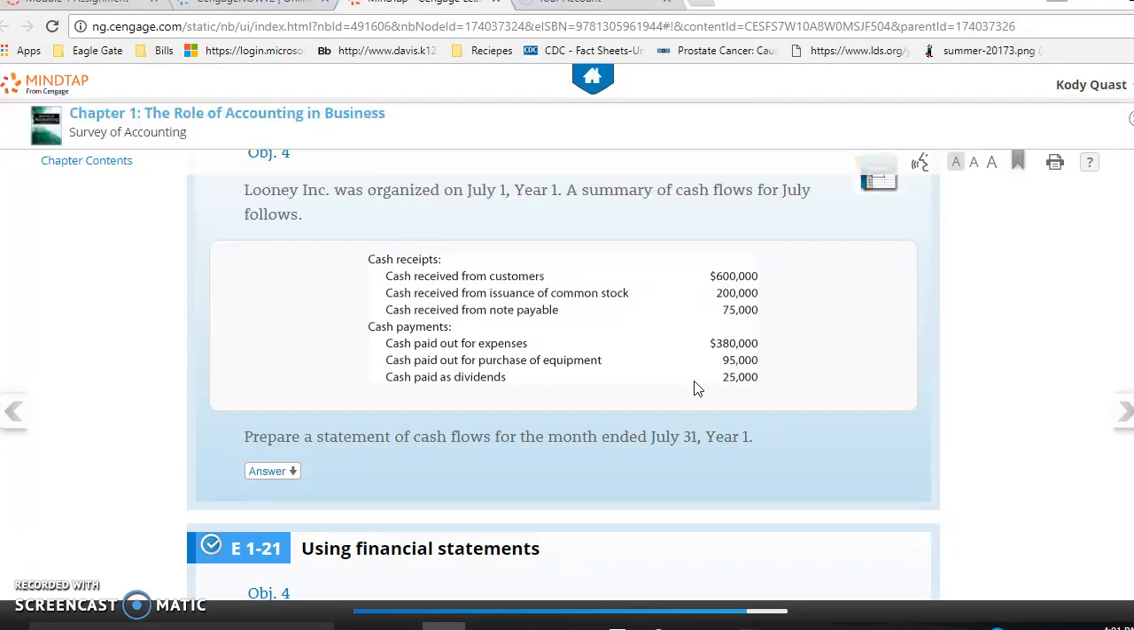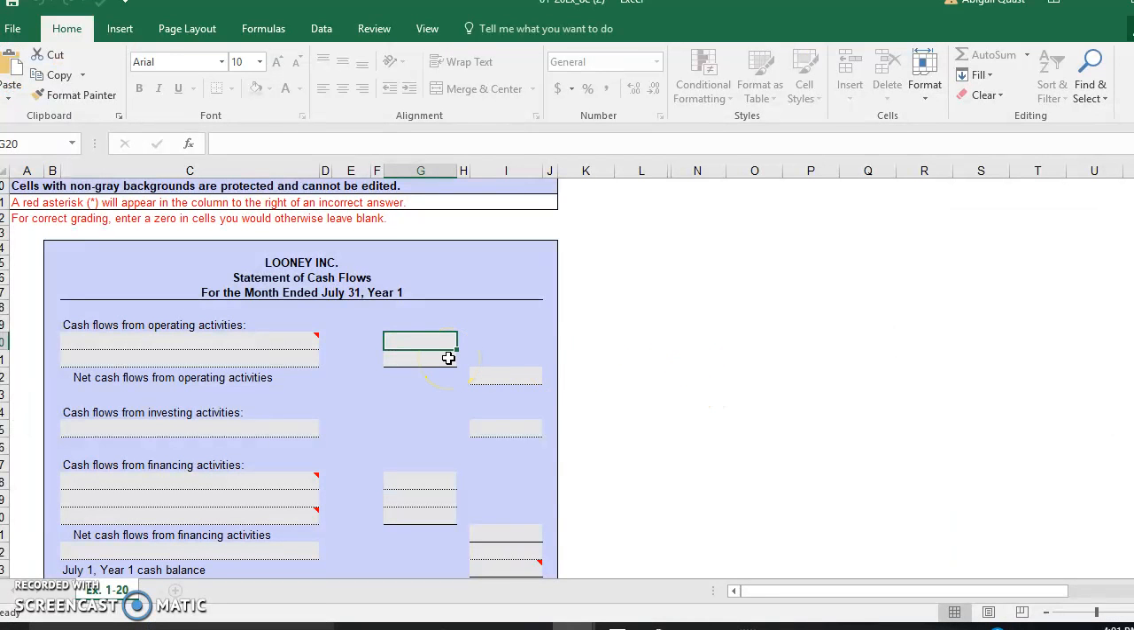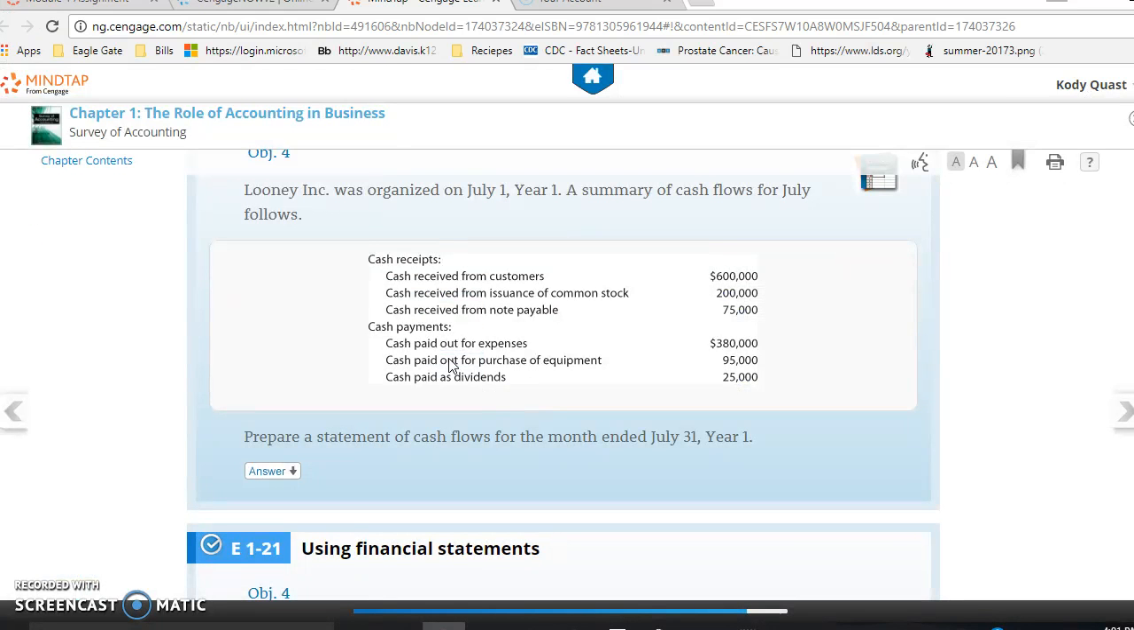So you're going to have your cash receipts. We're looking for operating activities, which are basically the day-to-day activities of your company. So you're looking through these cash receipts. Cash receipt from a notes payable. Is that really a day-to-day thing? I guess depending on what you're doing, it could be, but generally it's not. So it's not a note payable.